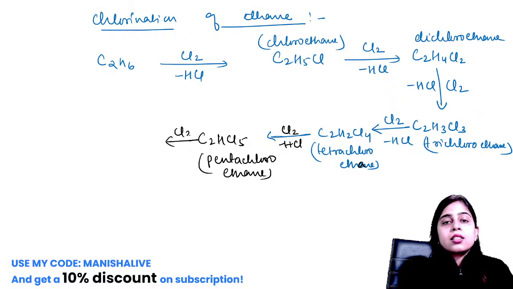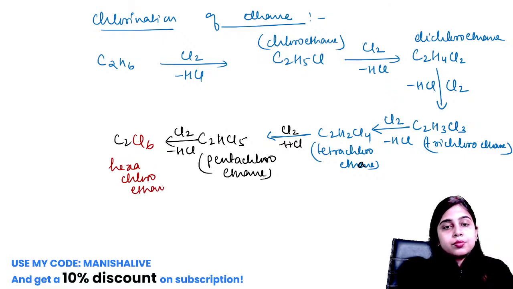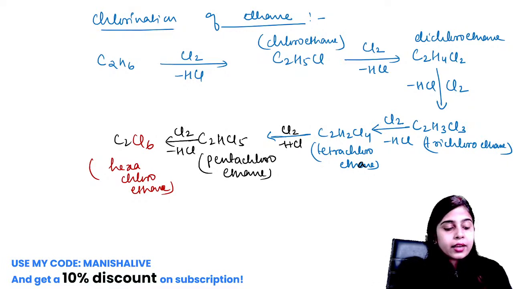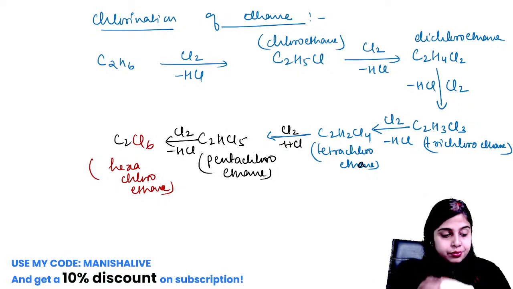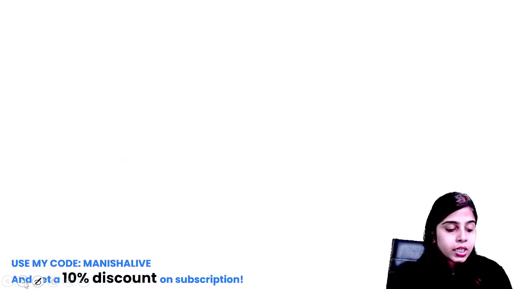After that again Cl2 will add, HCl will come out, and it will be C2Cl6. This is hexachloroethane. So this is all about chlorination of ethane. In similar way bromination will take place, iodination will take place. I hope it is clear to everyone. Please let me know. Vikrant, Abhishek, if you are there in the class, please reply, and Varsha.